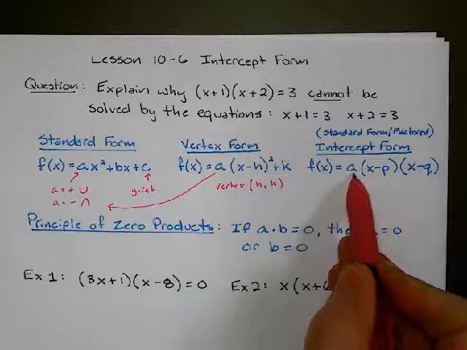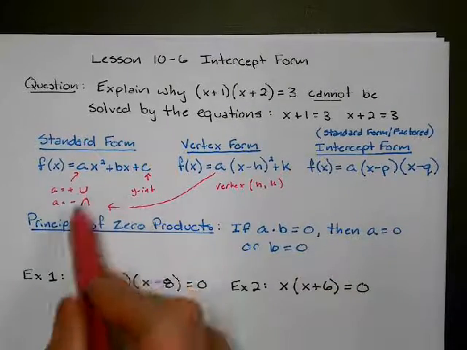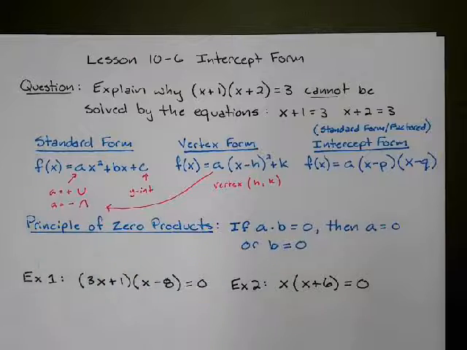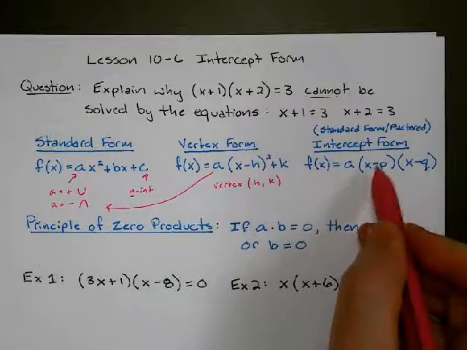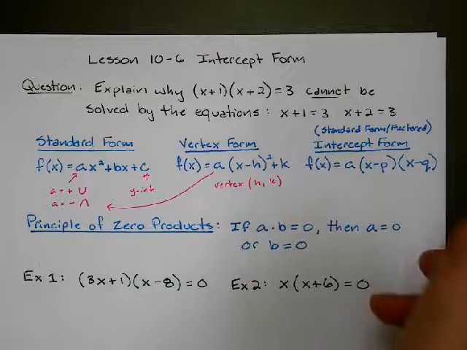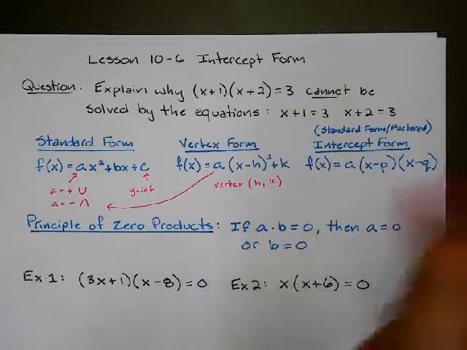It also has a. a always means the same thing. Every form that we have is going to have an a in it, and it's always going to mean the same thing. Positive faces up, negative faces down. A bigger a is stronger, so it's pulling those two sides together. A small a means it's weak, so it lets the sides flop out and it's going to be really wide. But now we have two new things, x minus p and x minus q. The p and the q are the x-intercepts.